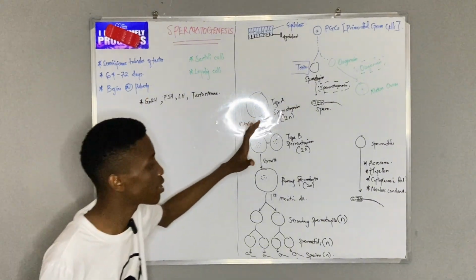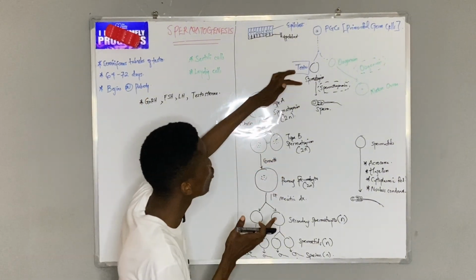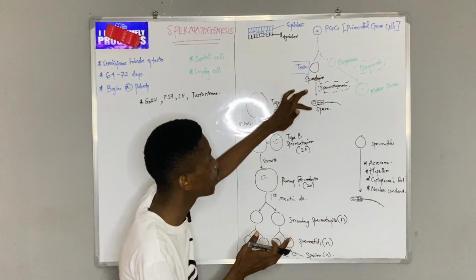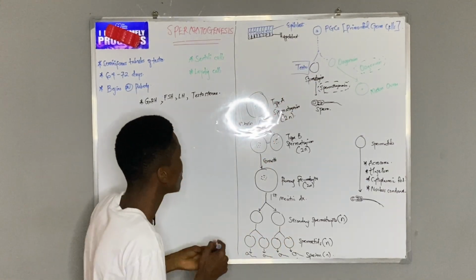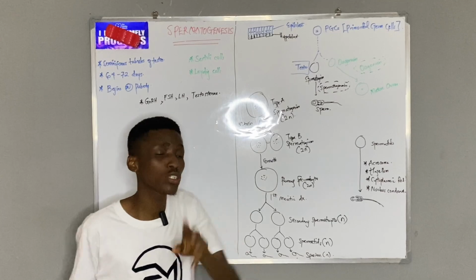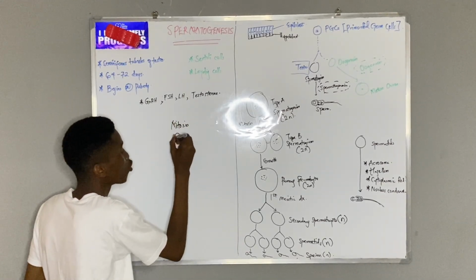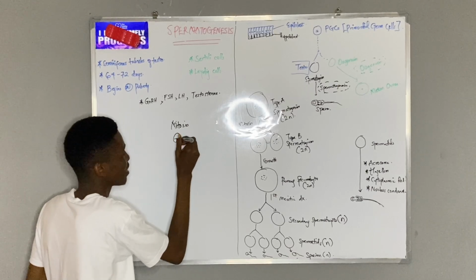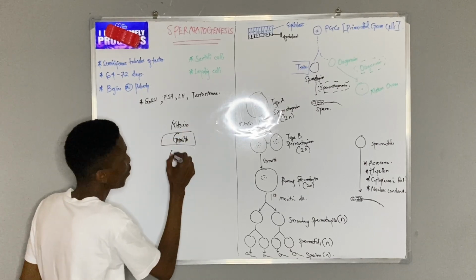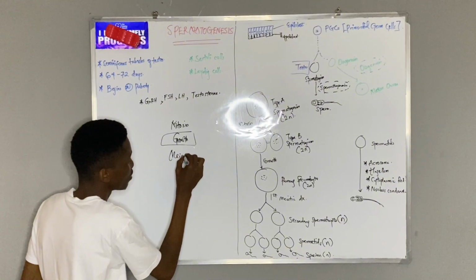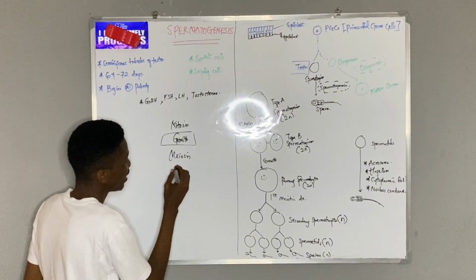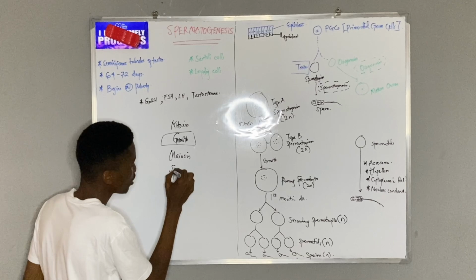Now, the lovely thing about the stages of spermatogenesis, moving from spermatogonium up until the sperm, is that it contains three major stages. We have mitosis, we have growth, maybe I would say this is a transition. We have meiosis, both first and second, and then we have the last one called spermiogenesis.